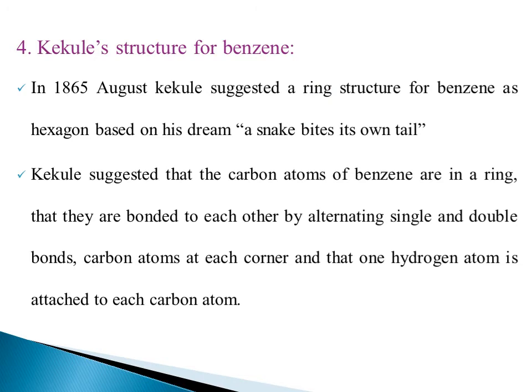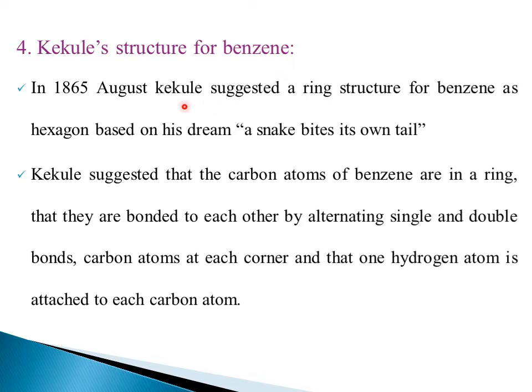So the fourth one is, till now we can find out the structure is cyclic, and how many double bonds are there? 3 double bonds, and the molecular formula is C6H6. What may be the structure of benzene? That was discovered by a scientist known as Kekulé. So, Kekulé structure of benzene.